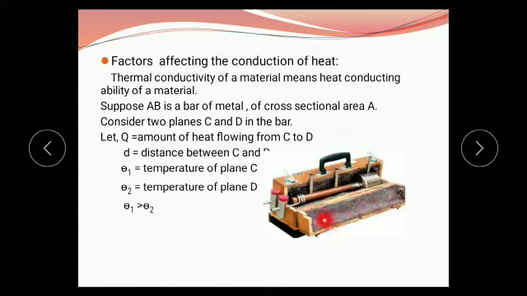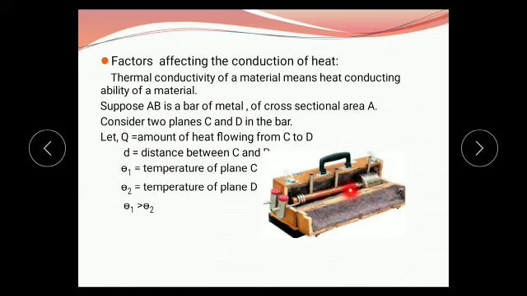It is used so that the heat is not radiated to the surroundings. These are two planes, plane C, the first plane, and plane D, the second plane. And here this is the steam chamber. This is the inlet. That means steam is taken into that steam chamber and passed through this metal rod.